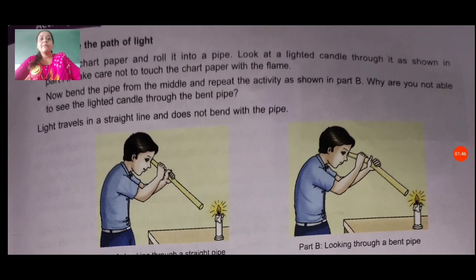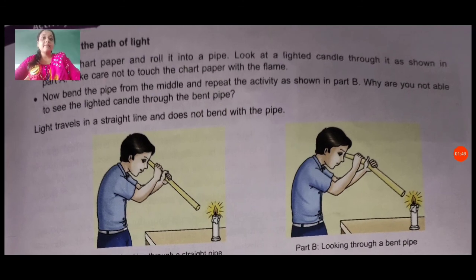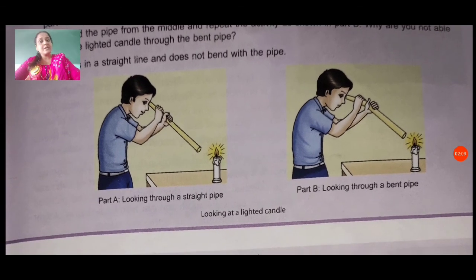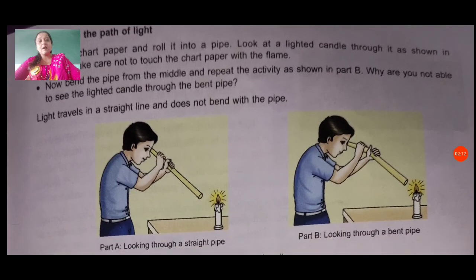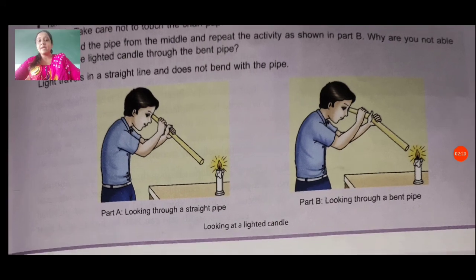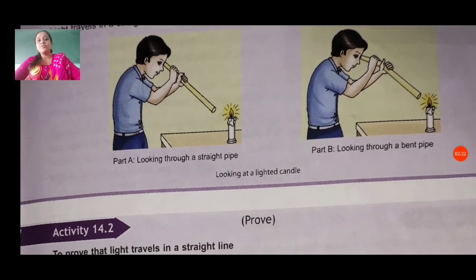Now bend the pipe from the middle and repeat the activity as shown in part B. In B, you can see the boy bent this pipe. Why are you not able to see the lighted candle through the bent pipe? You cannot see it in part B. Light travels in a straight line and does not bend with the pipe. So using this activity, you can see the light path: we can see the flame when we use a straight pipe, but when we bend this pipe, we cannot see the flame.